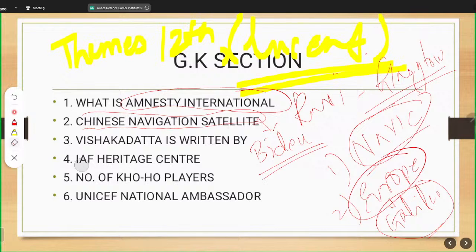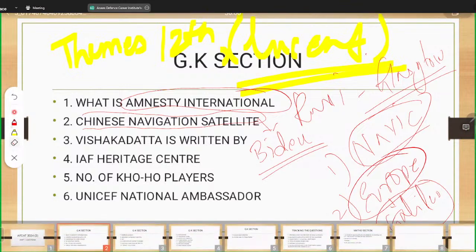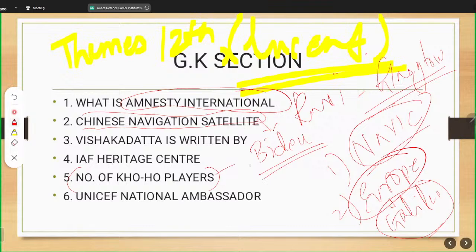Next is Indian Air Force Heritage Center. As you want to join the Indian Air Force, you are bound to know what all these things are. The next is Air Force regular theme, number of Kho Kho players. Now you should know number of basketball players, number of players in volleyball, kabaddi, all those repeated themes.